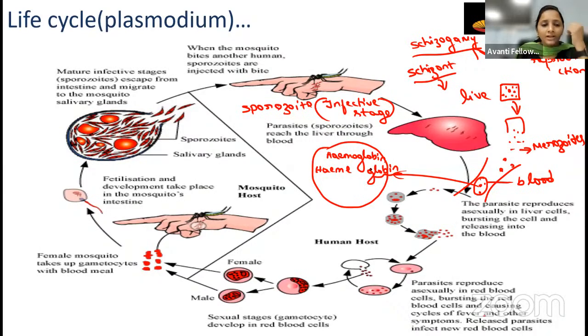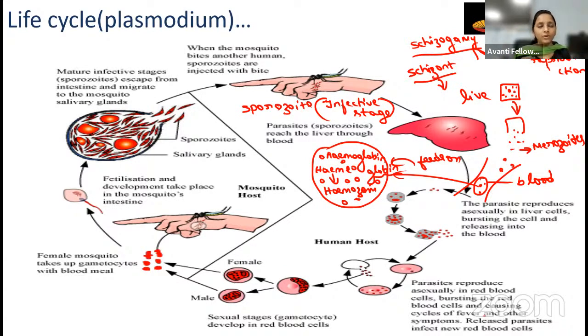Okay, fine. So now what will happen? The merozoite feeds on the globin, right? Feeds on globin. Then what is the product? The heme was converted into hemozoin now. Okay, hemozoin. So see here, student, in the RBC it goes on increasing in number, and it goes on eating the hemoglobin and breaking the hemoglobin. It feeds on the globin and separates the heme part, converting it into hemozoin, right?